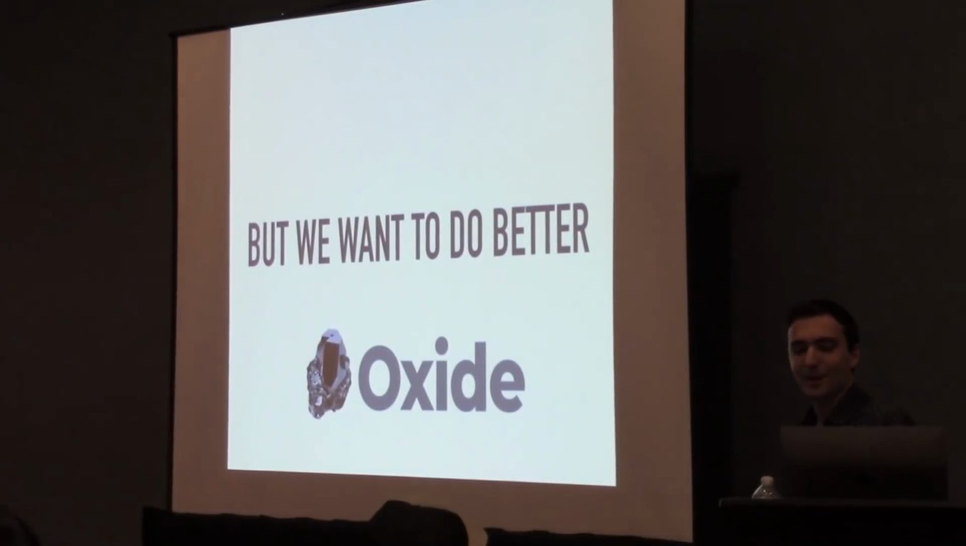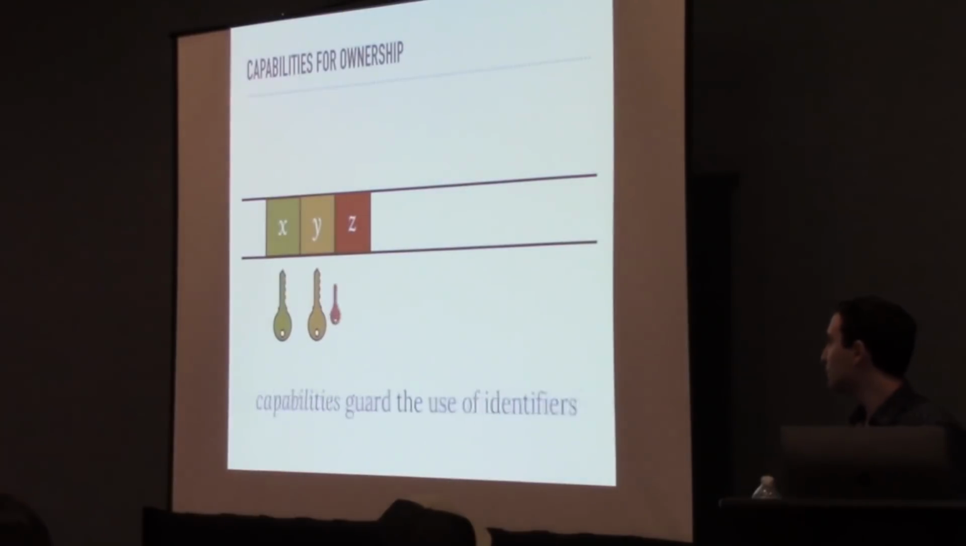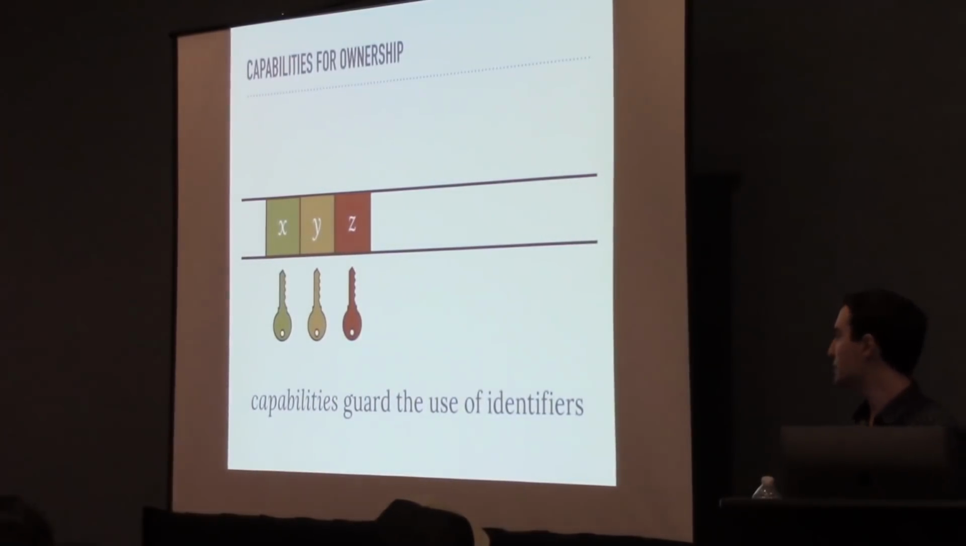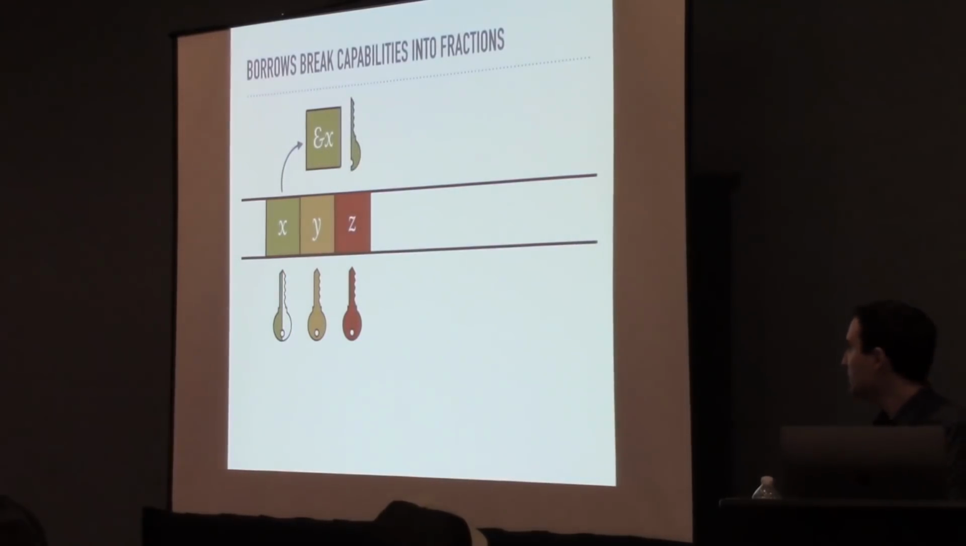Now, to start, we'll explore the underlying core concepts of Oxide, and then take a deeper dive into our approach to type checking. The first key concept is the idea of using capabilities to model ownership. That is, for each identifier, we'll associate with it a capability that guards its use. Then, to model borrowing, we'll allow our capabilities to be split into fractions. In the case of an immutable borrow, we'll split the capability in half and associate one piece with a borrow, leaving the other half in place.